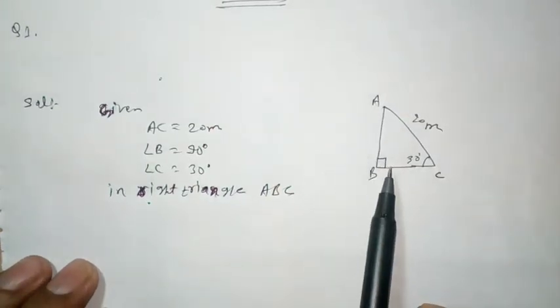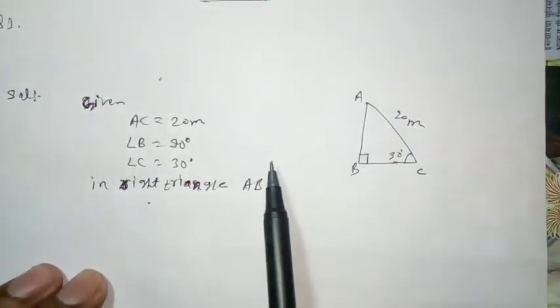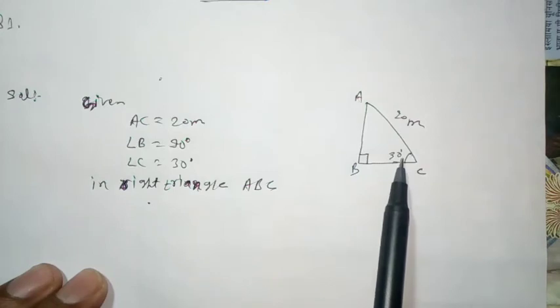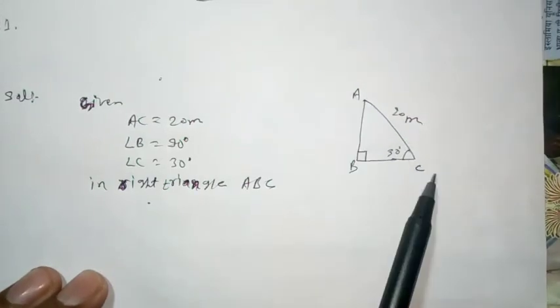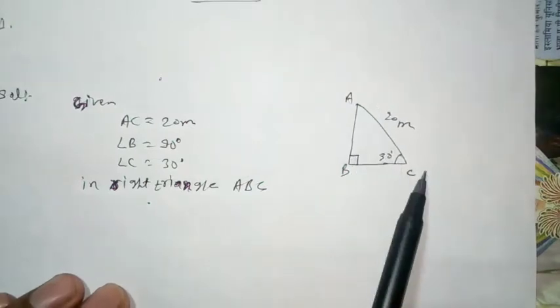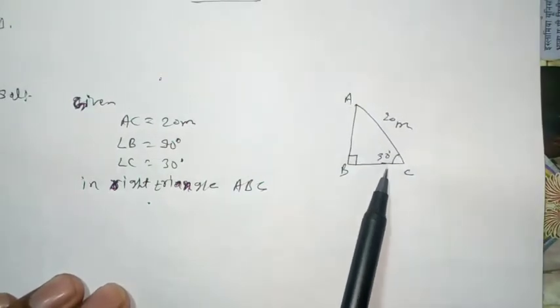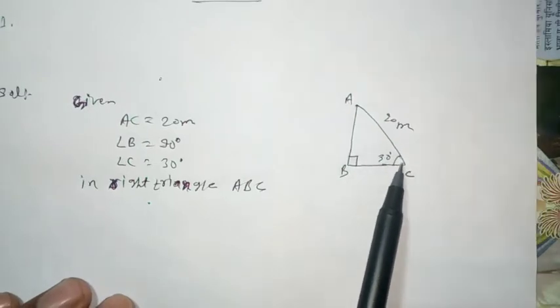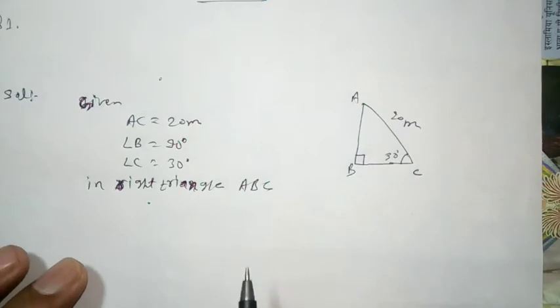So according to the figure, AC is the hypotenuse and we have to find AB. According to the angle C, AB is perpendicular.